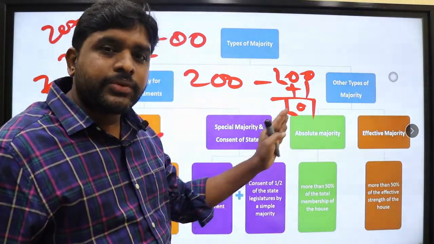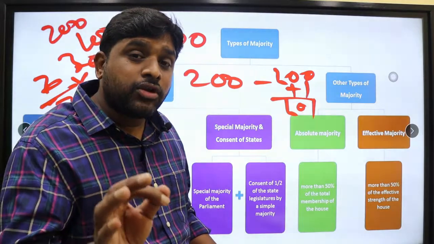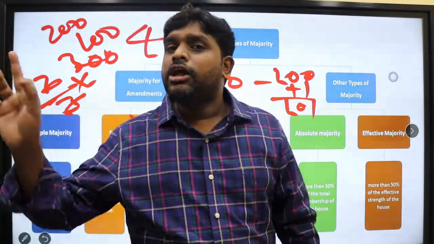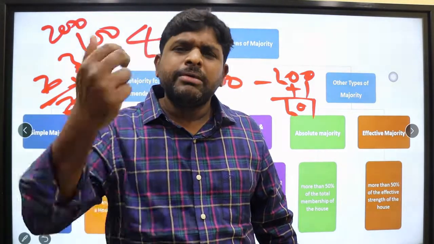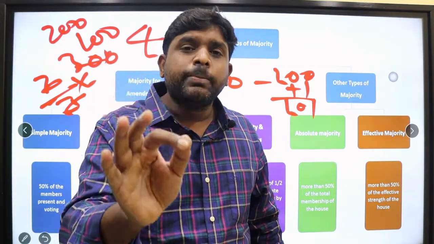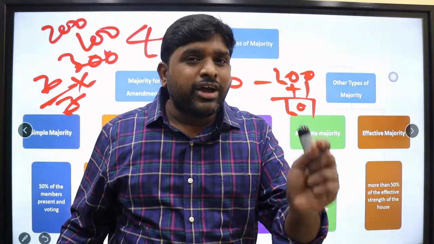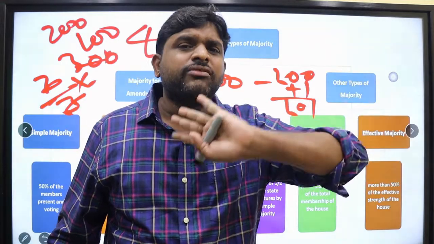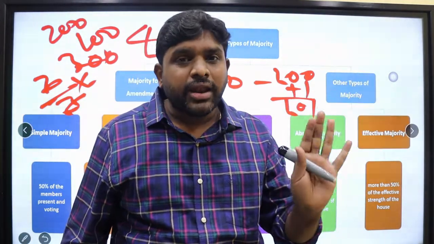Other types of majority. Absolute majority. What is this absolute majority? More than 50% of the total membership of the house, means 400, irrespective of the present and voting, how many members might be present. Compulsory, the approval should be 50% plus, means out of 400, 201 should give its approval. We are not bothered about the present and voting. We are not bothered how many are coming. The approval should be 50% plus 1.